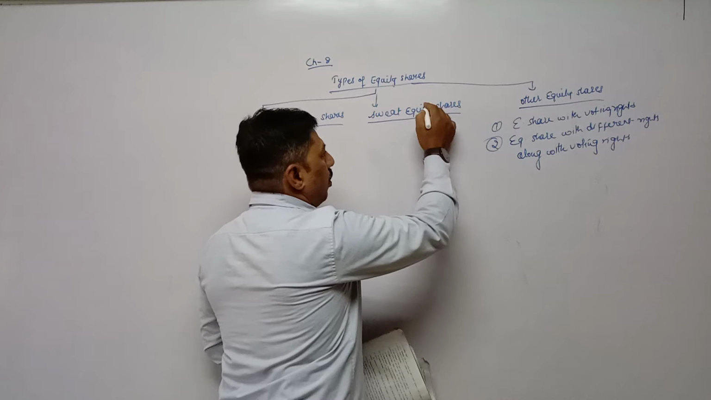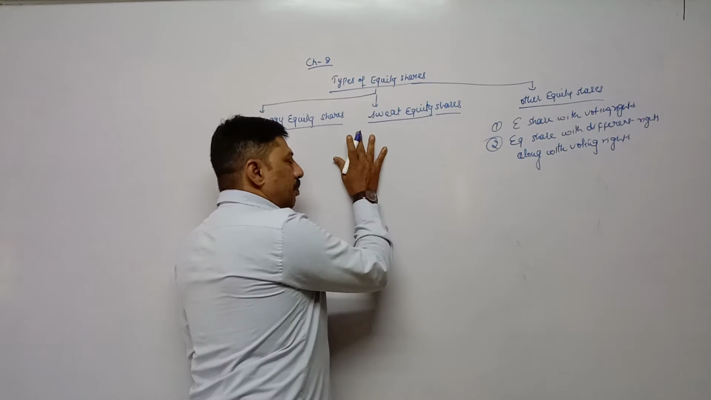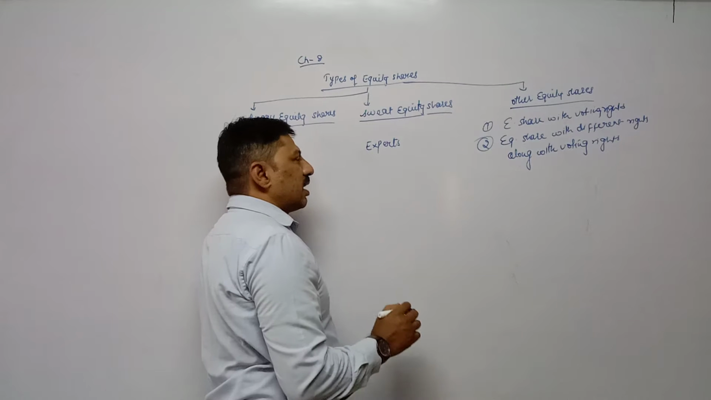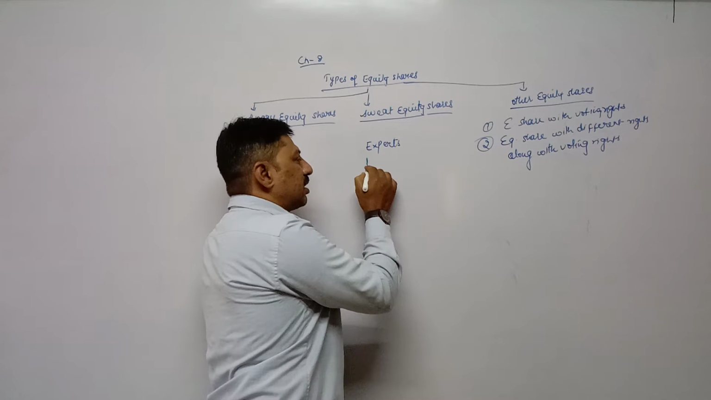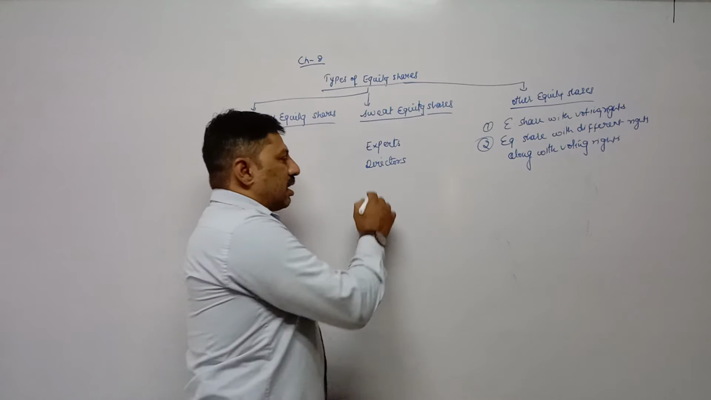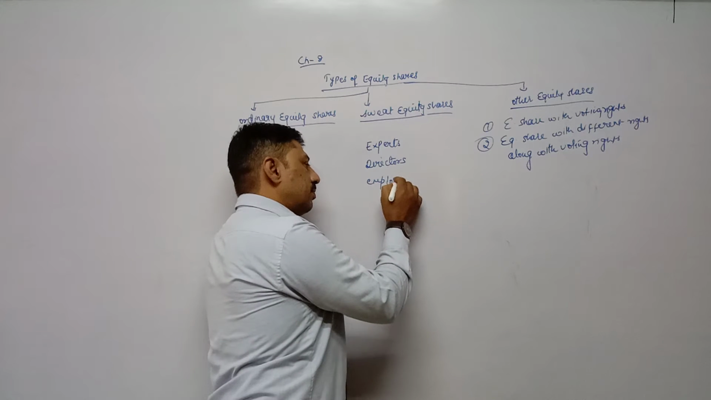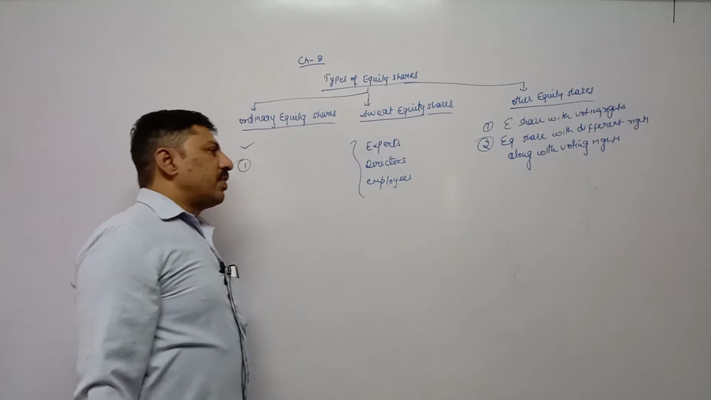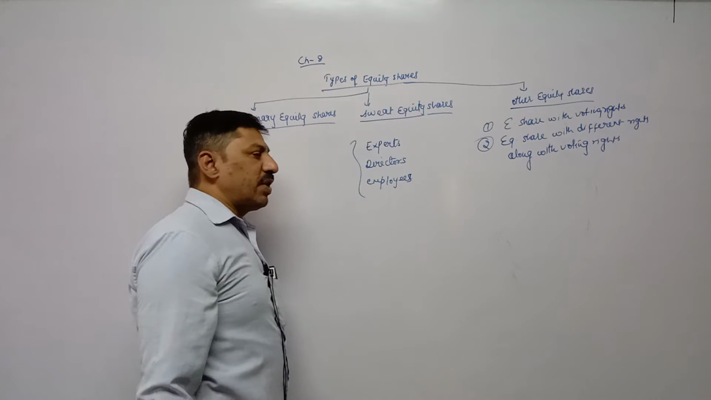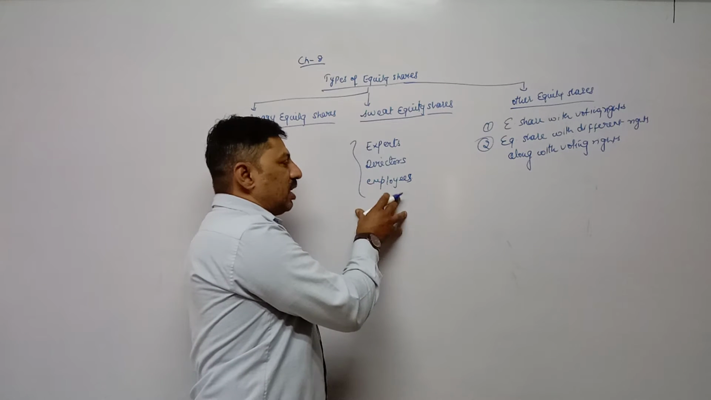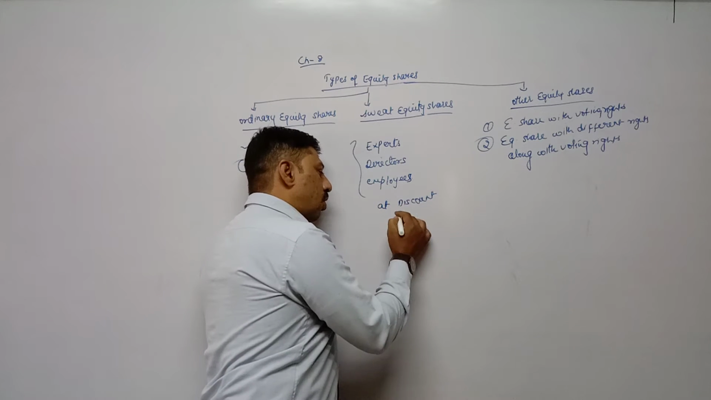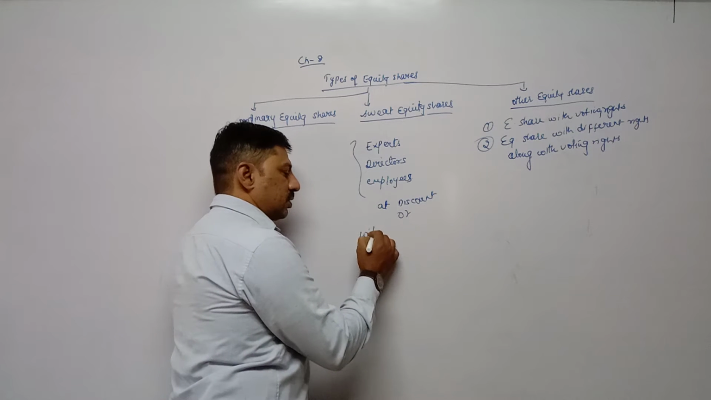The second point is sweat equity share. What is a sweat equity share? The company takes valuable services of various experts, or from its directors, or from its employees. Whenever they take valuable services from experts, directors, or employees, in consideration of those services, companies give them shares either at a discount, meaning at less value, or sometimes without consideration, meaning free of cost.